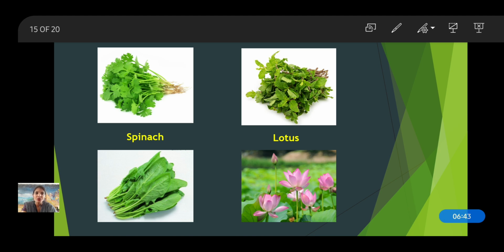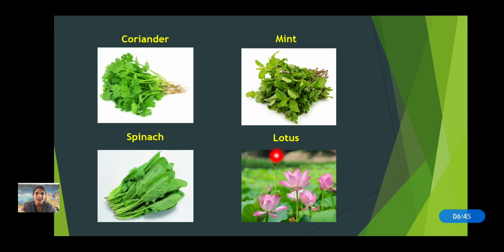Okay, and lotus also, see, can you see it has a very small and thin stem which is green in color. It is easily breakable. So these are the examples of herbs: coriander, mint, spinach, and lotus. There are many more, like different leafy vegetables which your mama prepares at home. They all are known as herbs.